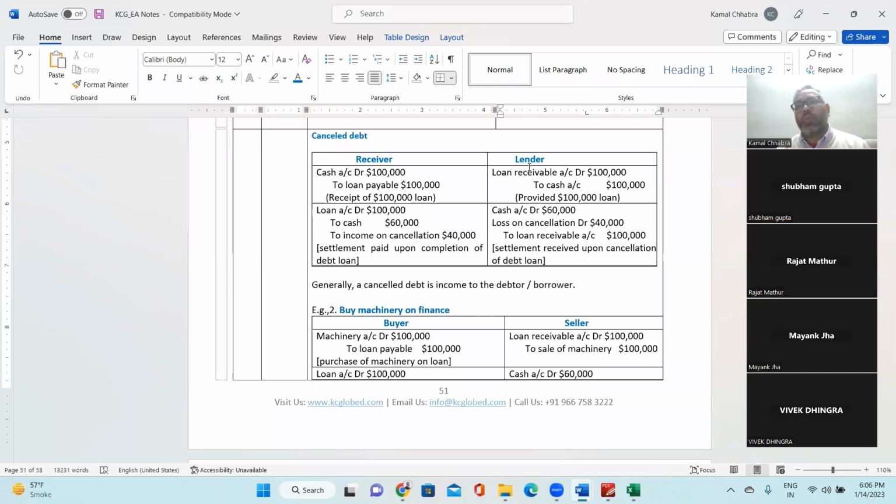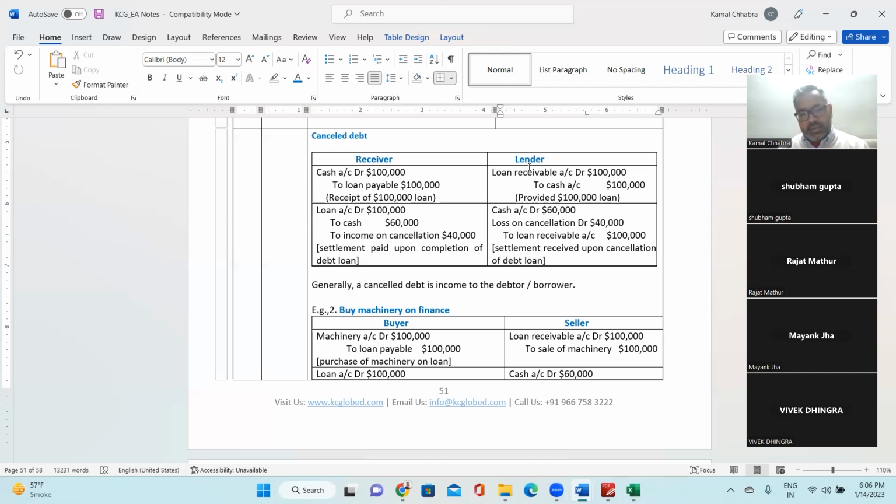So when the loan is foregone, that will be debited. That means earlier the loan was credited, now it is debited to knock off the loan, right? And how much cash is going out? $60,000, for that they agree to settle. So credit 60,000, cash, what goes out, right? Credit what goes out, and then the income of 40,000 is income on cancellation of debt. Make sense? This will be from the receiver side.